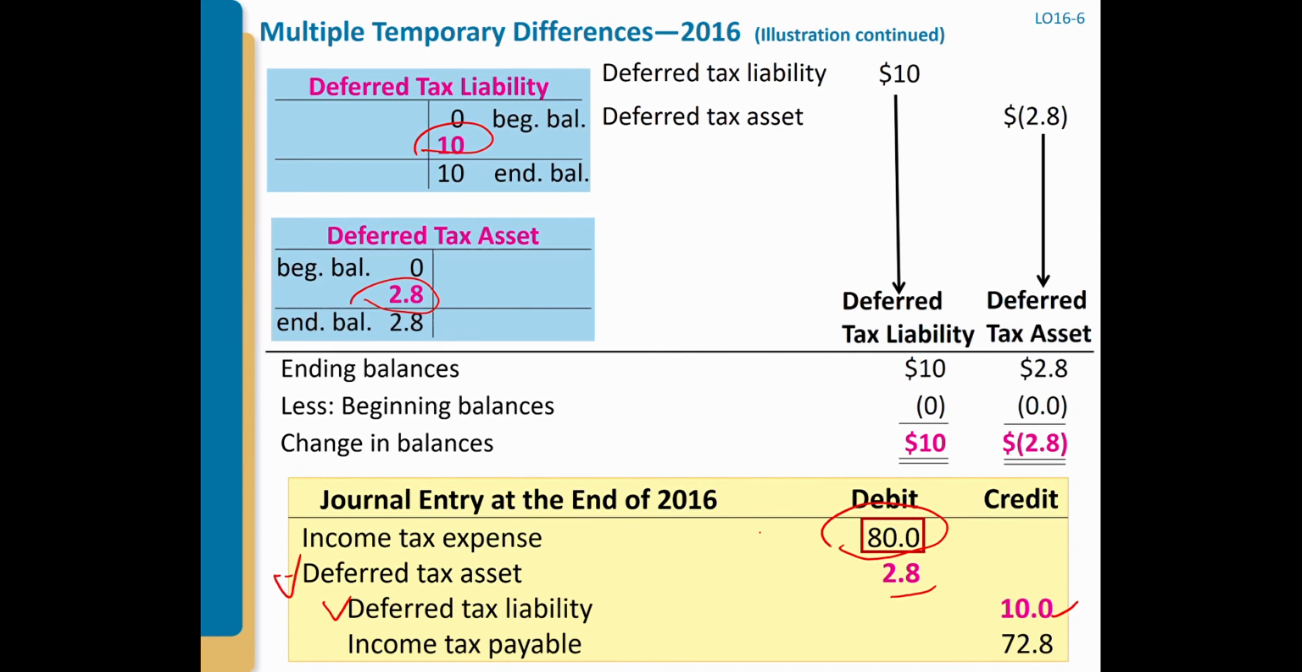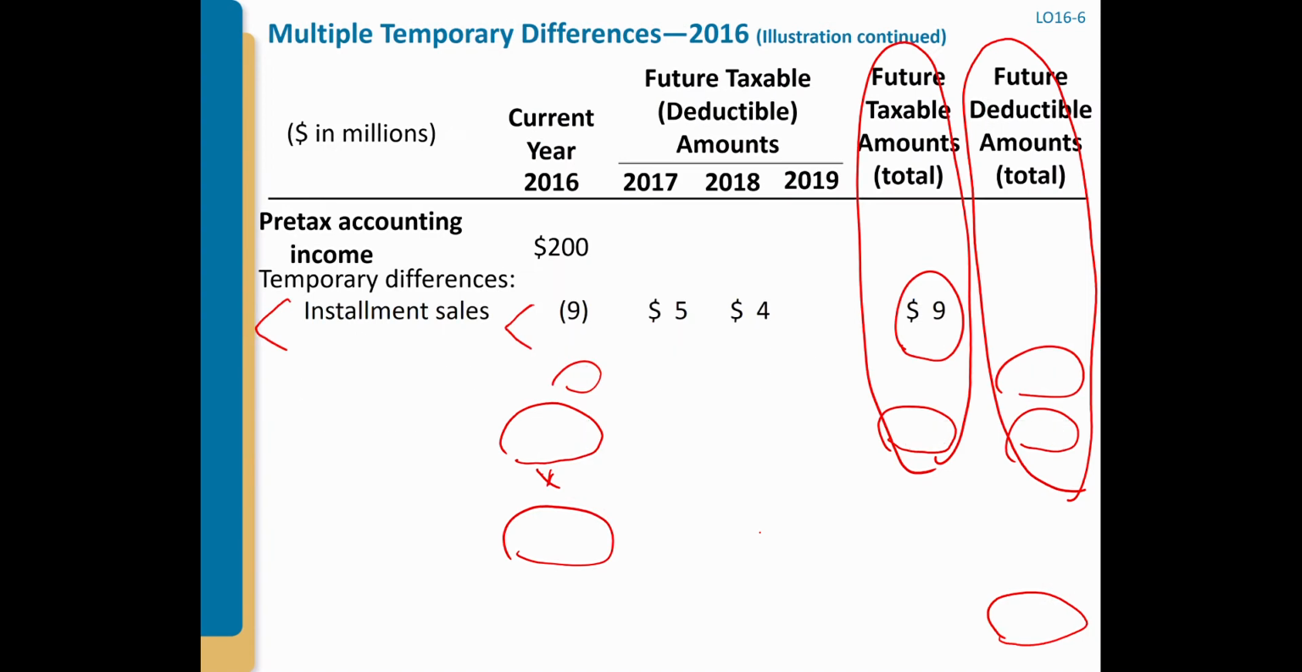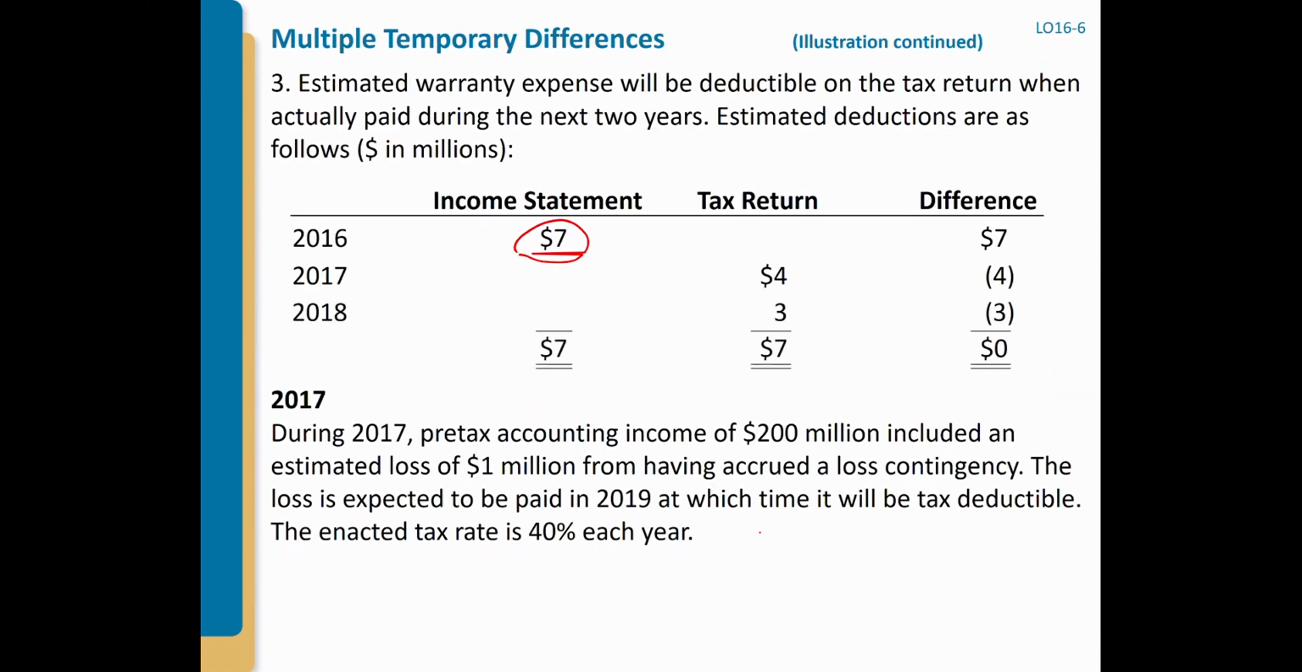Okay. So now let's take a look at 2017. Next year, what are we going to do? Remember, next year is going to be reversal, right? So next year, we add one more thing here. The pre-tax accounting income is still 200, again, for 2017, but now we have a loss. We have another item here: an estimated loss from an accrued loss contingency. The loss is expected to be paid in 2019, the time it will be tax deductible. Remember, this is a new one. We haven't talked about this loss yet.